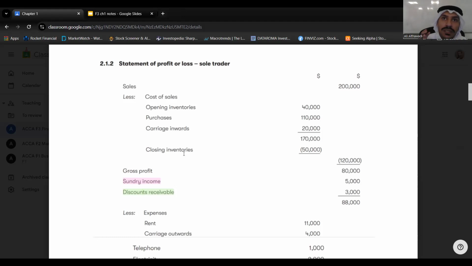From its name, the sole trader is liable for more than just what he invested in the business. For example, if a sole trader takes a loan for the business and unfortunately there is a loss or he goes bankrupt, he's not just liable for what he put in the business. He is liable for what he owes to the lenders also. So the lenders will not just sell the business property, but maybe they will sell his own property also just to pay this liability.